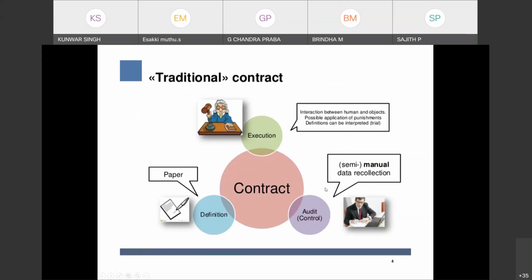So what is the smart contract? Before we see one slide, the traditional contract. How does the traditional contract work? Smart contracts are also somewhat similar to the traditional contract. In a traditional contract, two parties are going for a contract. So what will they do? They will write the contract.